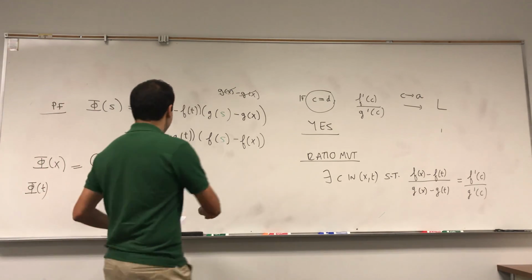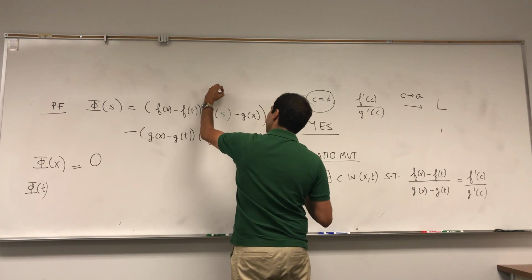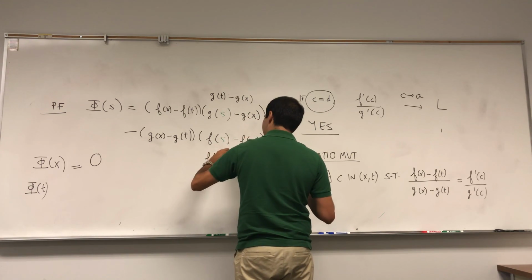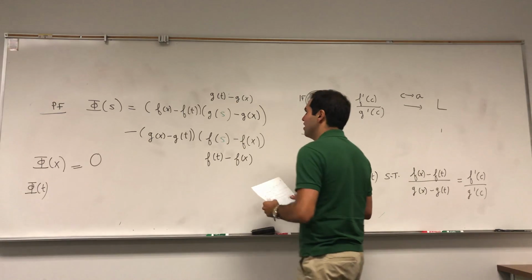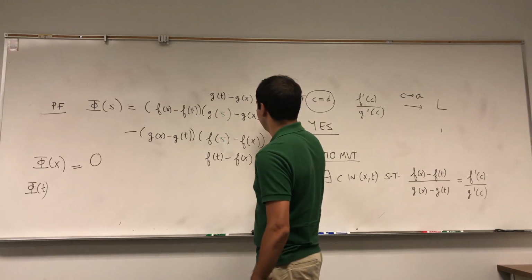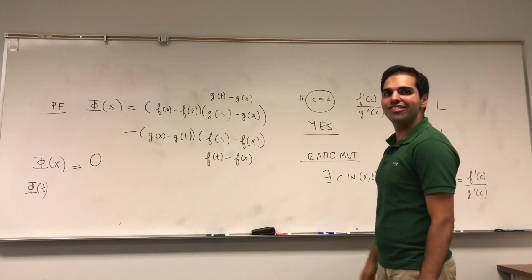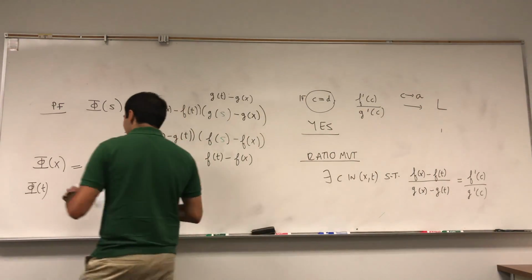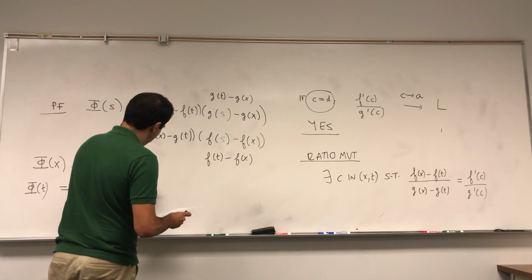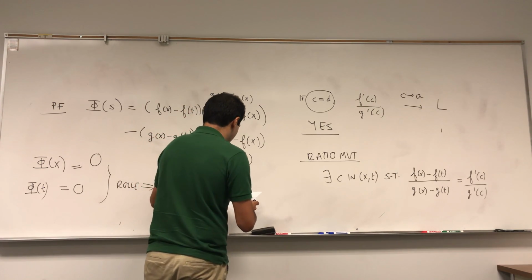And what about at t? This is also super nice. This becomes g of t minus g of x. This becomes f of t minus f of x. And so I believe that the terms then cancel out, because you get, for example, minus that. Anyway, if you do that, the terms do cancel out. So phi of t equals 0. And so by Rolle's theorem, we get that phi prime of c equals 0.